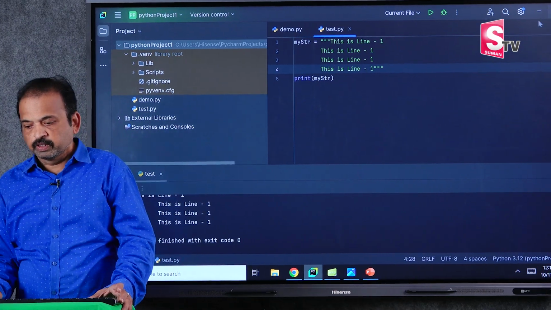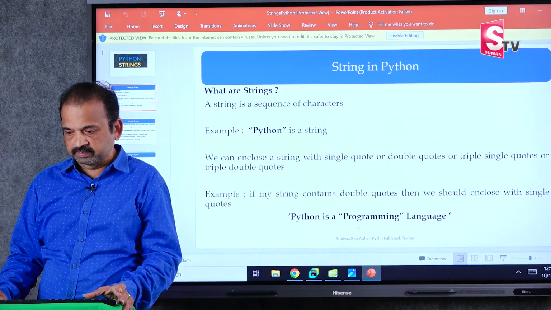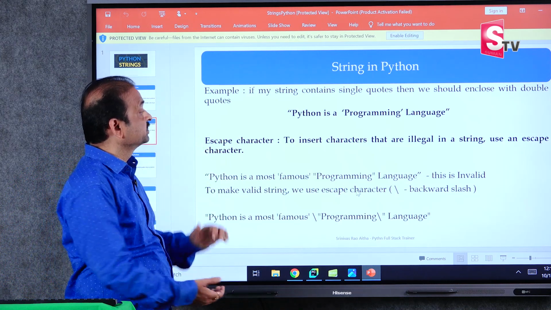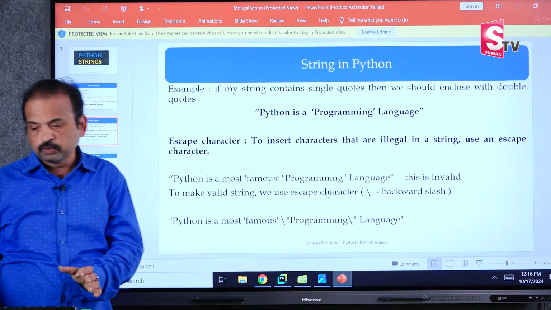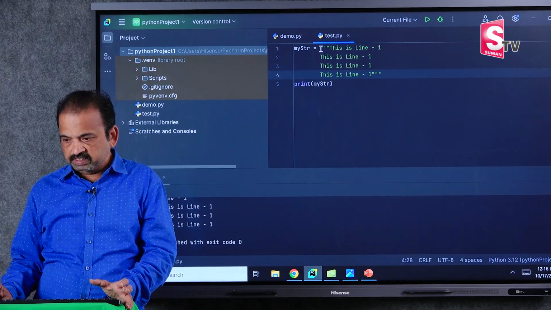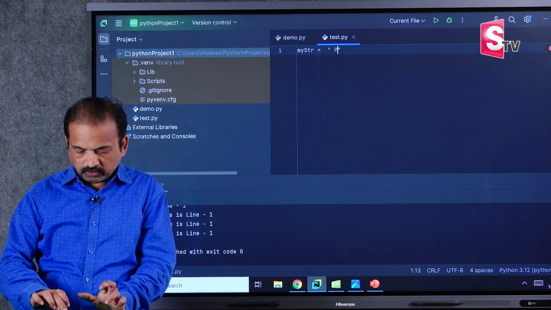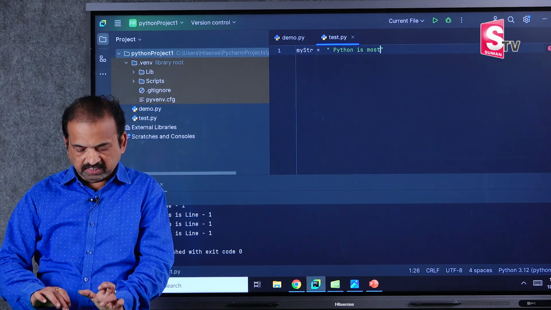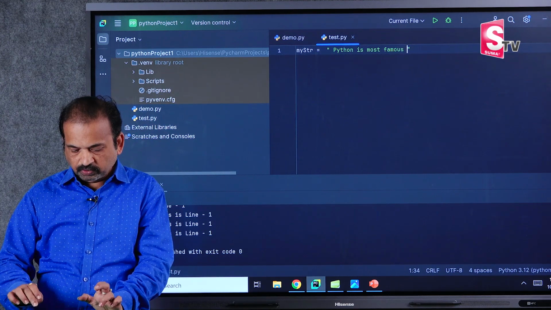Now there is one concept called escape characters. To insert characters that are illegal in a string, we can use escape characters. For example, I will create one variable, same variable, but this time I will type "Python is most famous programming language."